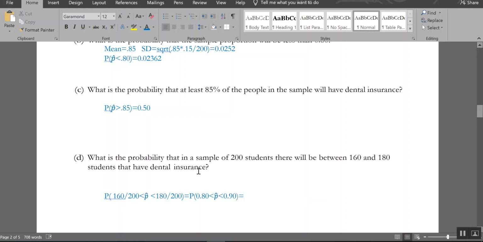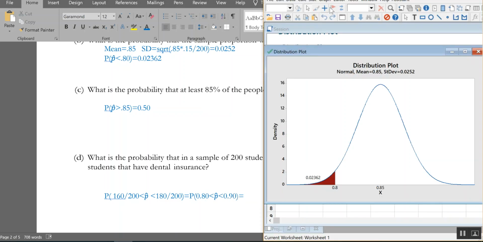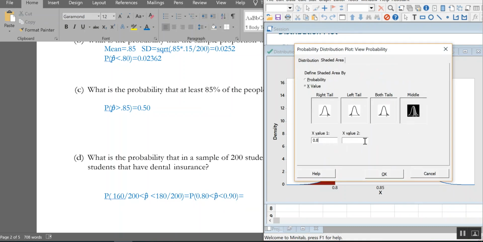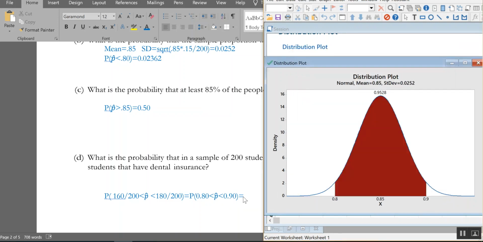And let's pull out some Minitab. So here I'm going to choose middle. Same distribution so I don't change anything. Between 0.8 and 0.9. Lovely. We're going to hit OK. And there's our probability.